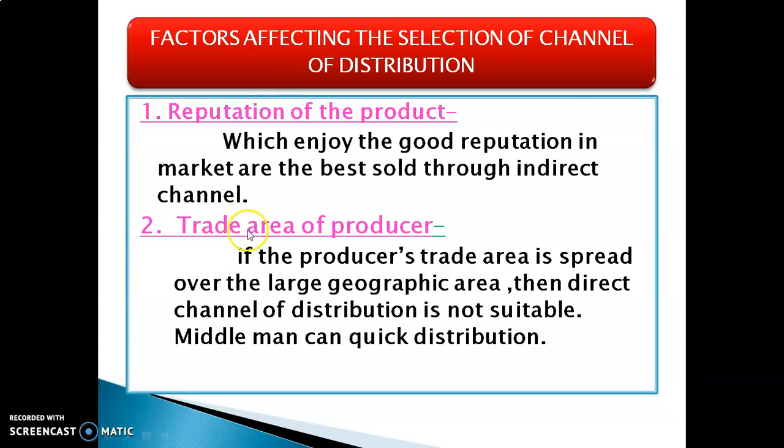Next factor is the trade area of producer. If the producer's trade area is spread over a large geographic area, direct channels of distribution are not suitable because the customers are widely scattered. Middlemen are a must for quick distribution. On the other hand, if the producer caters to the needs of a local area, both direct and indirect channels are used for distribution.